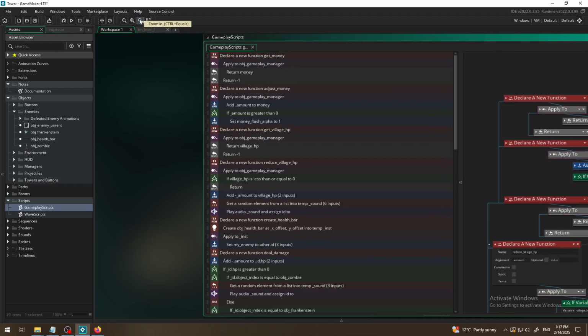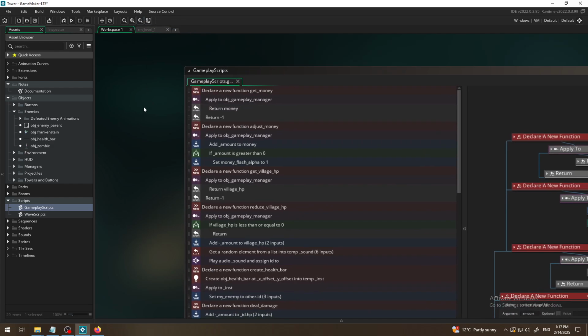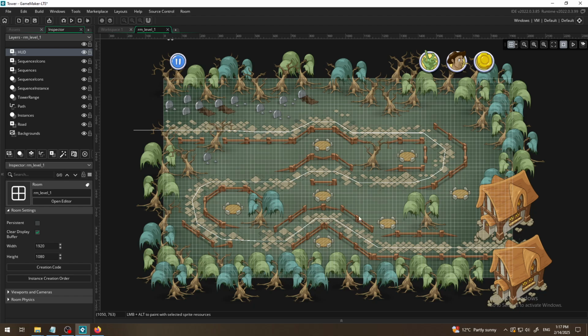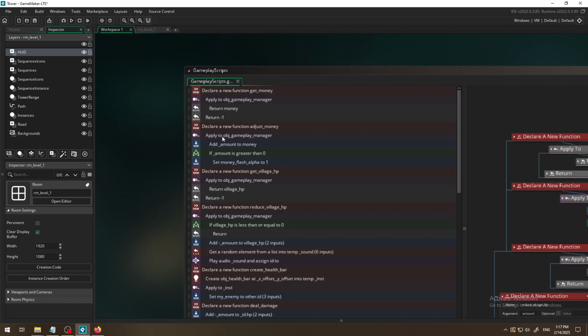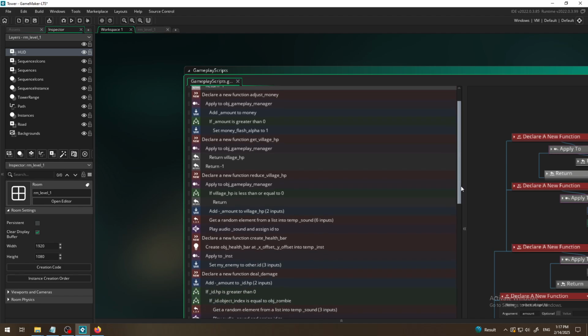So I will zoom in a little bit to make it more visible, and I am going to search for some kind of sound effects. We want to change the sound effect for zombies, so let's try to find an icon and block for sound. So go from the first one and read to the second, third, and to the bottom, and so on. So I am scrolling down, reading.